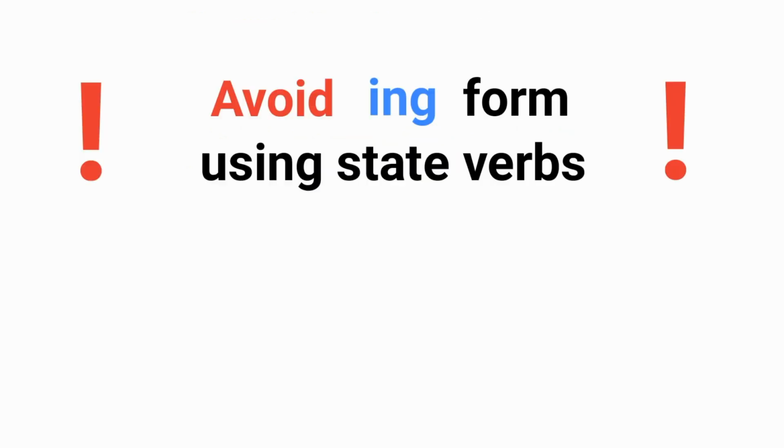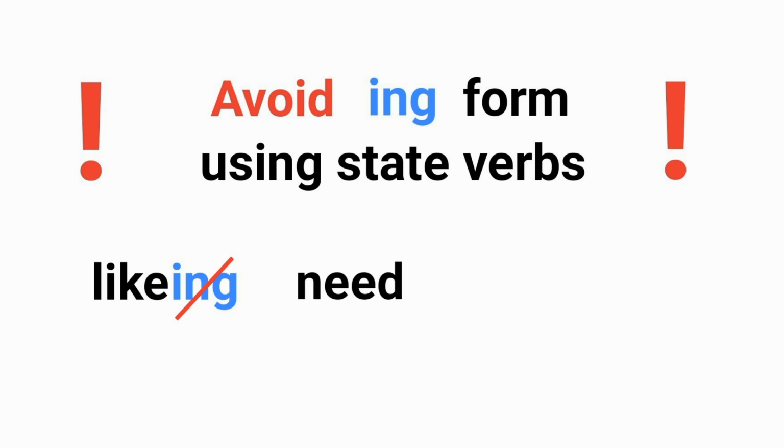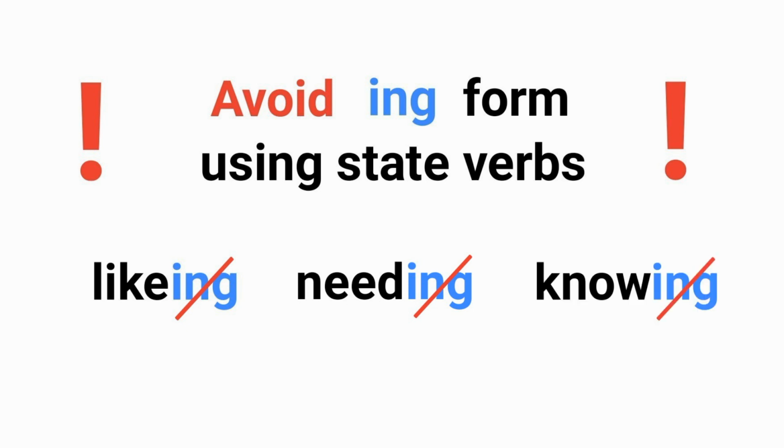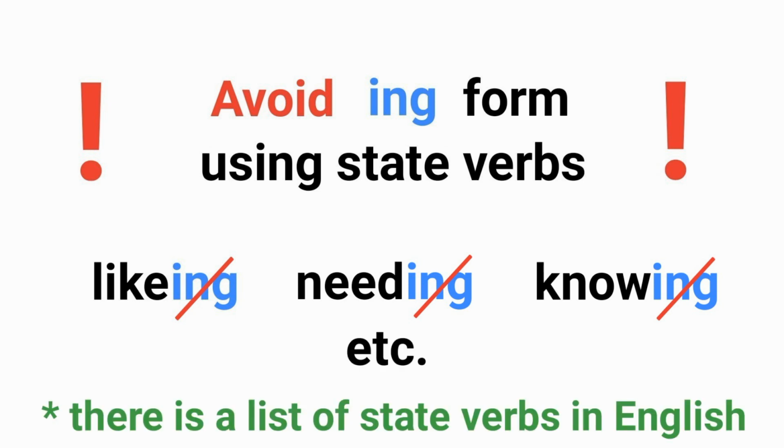Please avoid the ing form with state verbs. For example, liking. It's a mistake. Needing. The same. Knowing. It's impossible to tell. There is a list of state verbs in English.